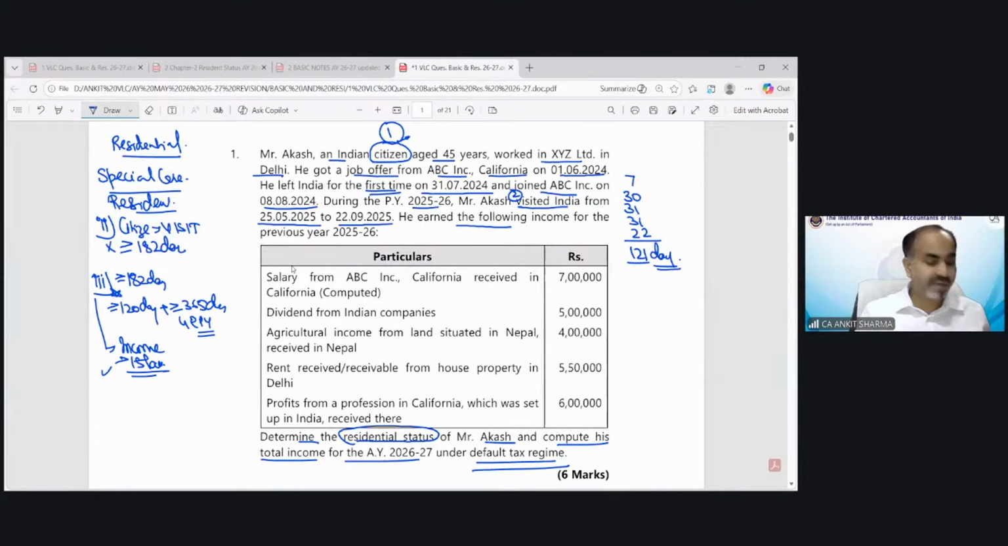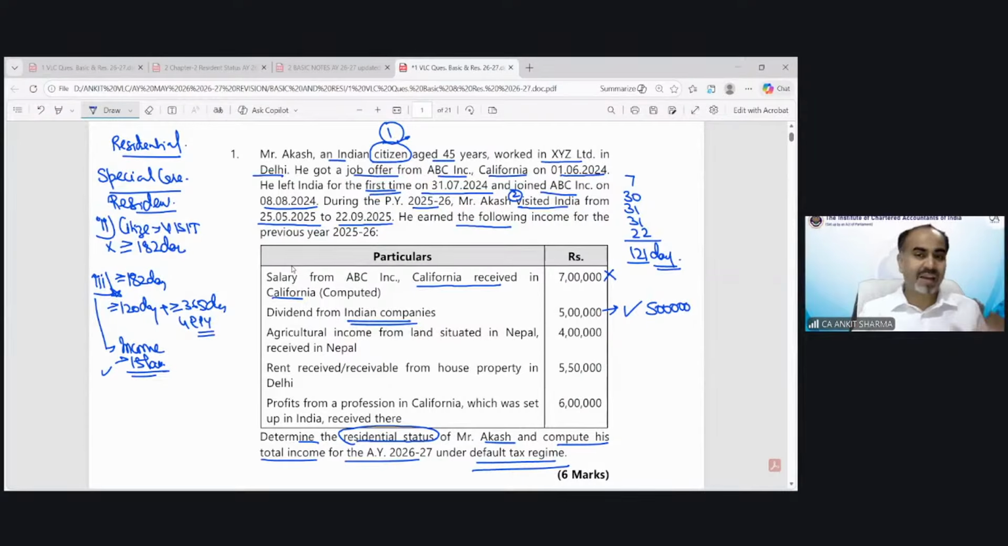Now in this question, we have to see whether it is or is not exceeding 15 lakh. So this is salary received in California, computed in California. This is not income which we can say is from Indian sources. Yes, dividend from an Indian company would be part of it. So 5 lakh would be there.